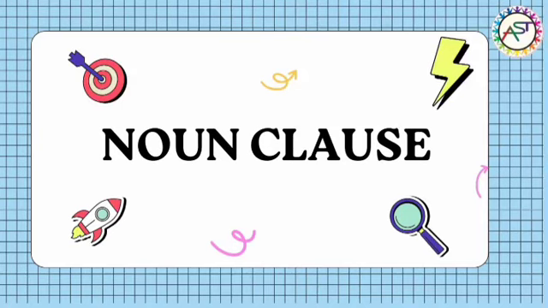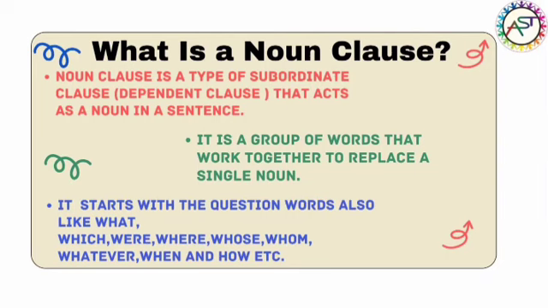So students, today let's learn an interesting topic about noun, that is noun clause. A noun clause is a type of subordinate clause, that can also be called a dependent clause, that acts as a noun in a sentence. So, a noun clause is a group of words that work together to replace a single noun.